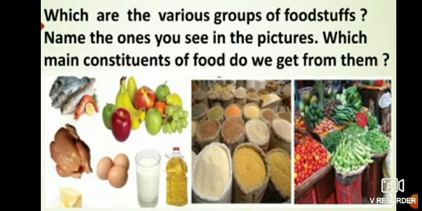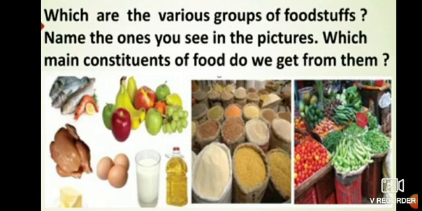Now, which are the various groups of foodstuffs? Name the ones you see in the picture. There are 3 pictures. Which main constituents of food do we get from them? If you see the first picture, you can see fish, chicken, butter, eggs, different types of fruits, milk, oil. The second picture is the cereals, pulses, grains. And the third picture is about the different types of vegetables.